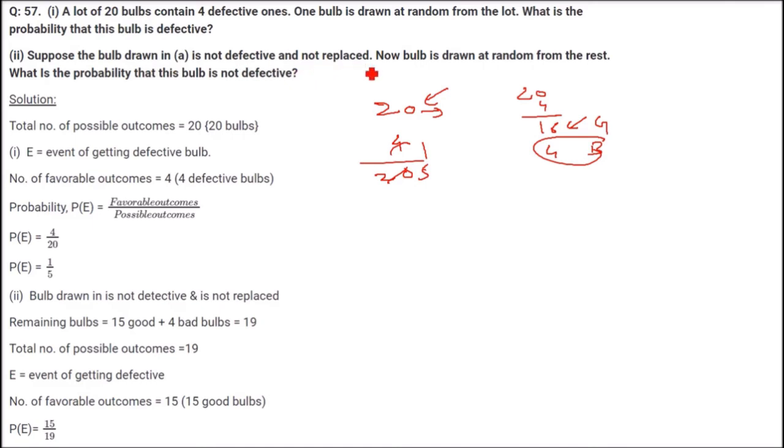Suppose the bulb drawn is not defective and is not replaced. So in 20, one of them has been taken. Now the sample space, or the number of possible outcomes, becomes 19. You have taken one out. Now a bulb is drawn at random from the rest, that is, you are taking out one from these 19. But one has already been drawn, and it is not defective. That means it has been taken from the good ones. So 16 were there, one has already been taken, so only 15 are left. So 15 by 19 is the probability of getting a not defective bulb.